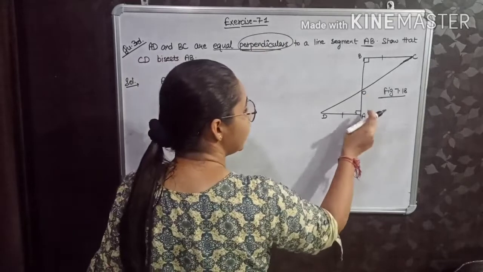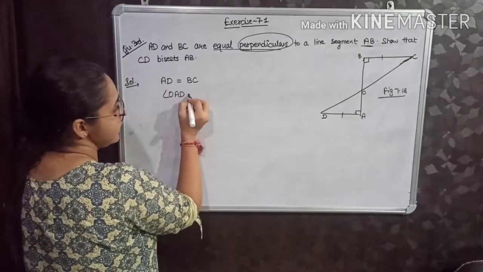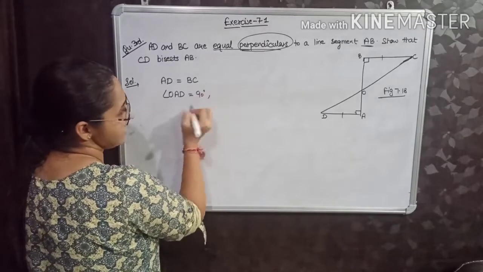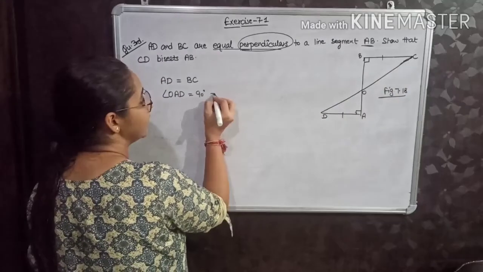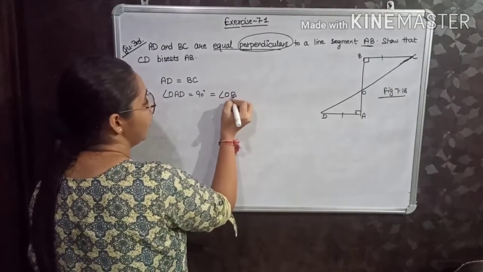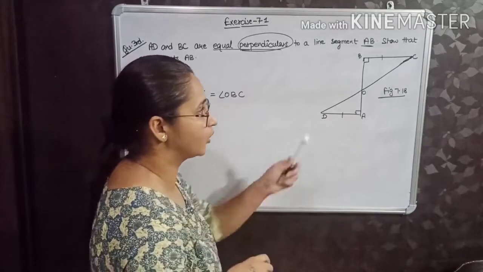Perpendiculars means angle OAD is equal to 90 degrees, and in the same way angle OBC is also equal to 90 degrees. So I can write angle OBC is equal to angle OAD because both are 90 degrees.